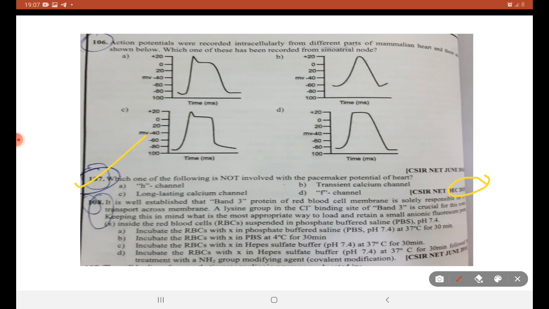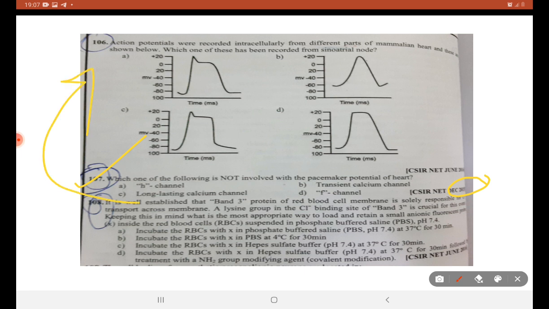So pacemaker potential is nothing but the voltage gated potential. Which of the following is not involved with the pacemaker potential of the heart: H channel, F channel, transient calcium T channel, or long lasting calcium channel? This is a homework question. Take it as homework.